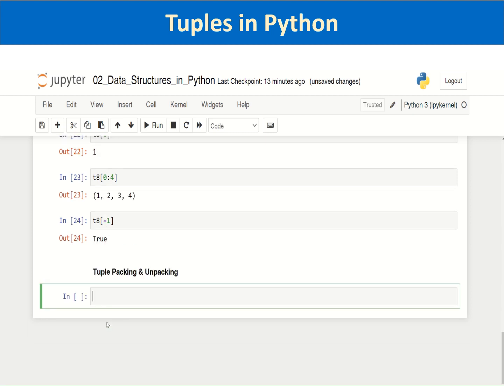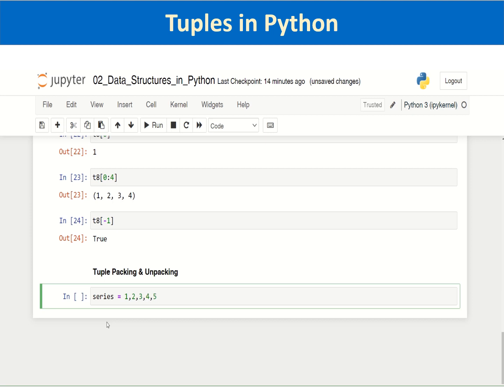What happens if you are passing a series of values separated by commas without any parenthesis?